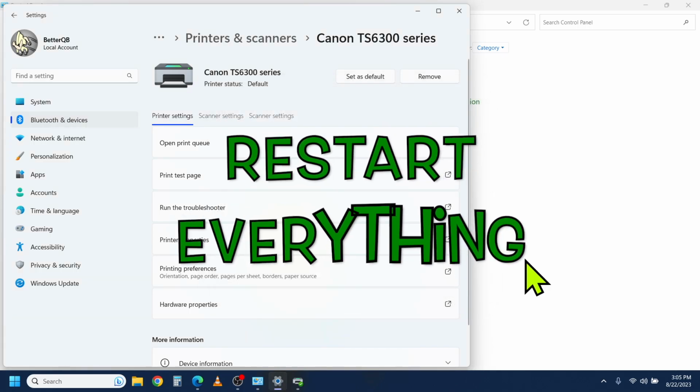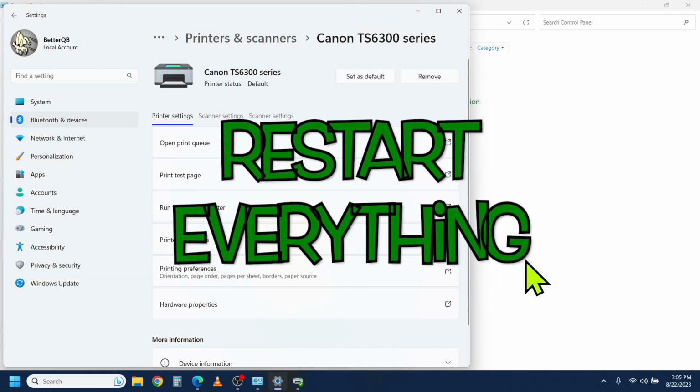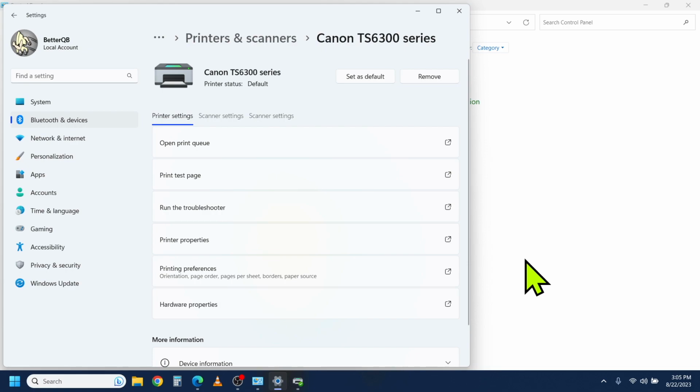If you've tried all of these things and your printer is still not working, try shutting down your printer and computer. This will sometimes fix problems with printer connectivity. After about 15 minutes, turn your printer and computer back on and try printing again.